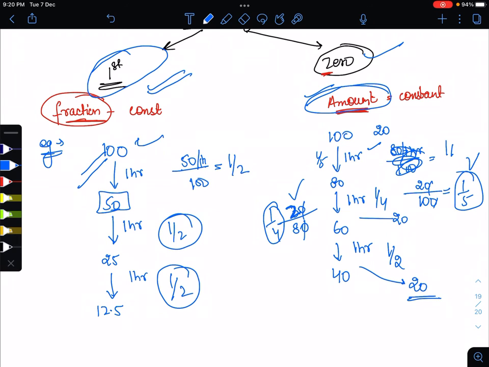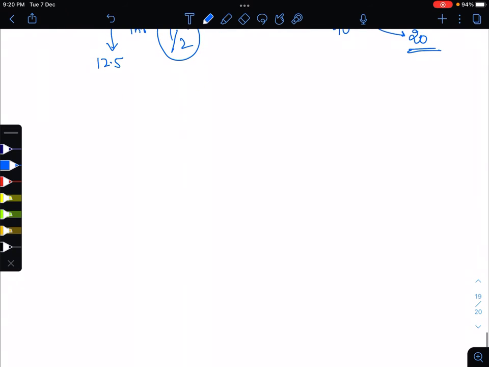So, let me write here all the things. For the first order kinetics, rate is directly proportional to the plasma concentration. Here the clearance is constant, and T half is also constant.